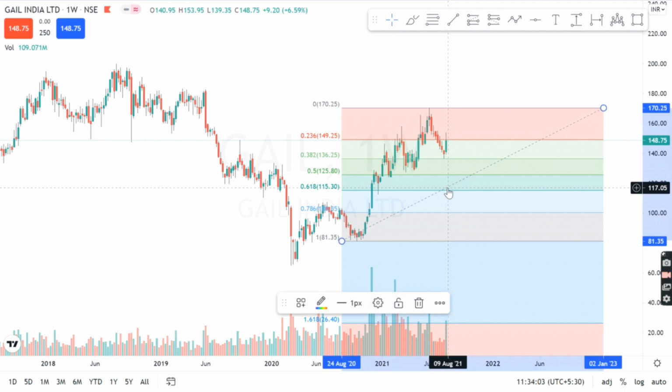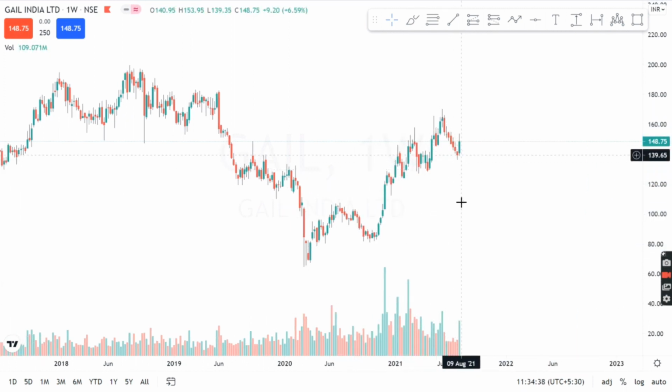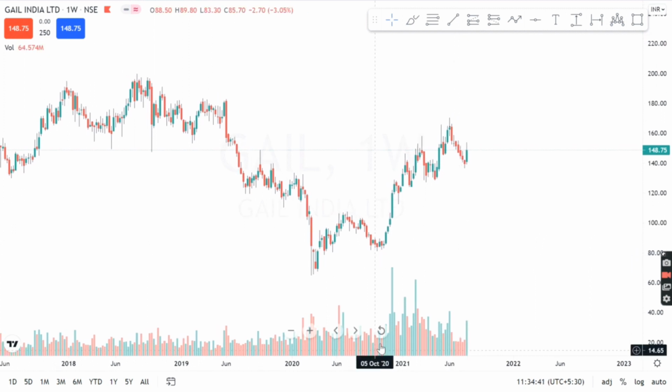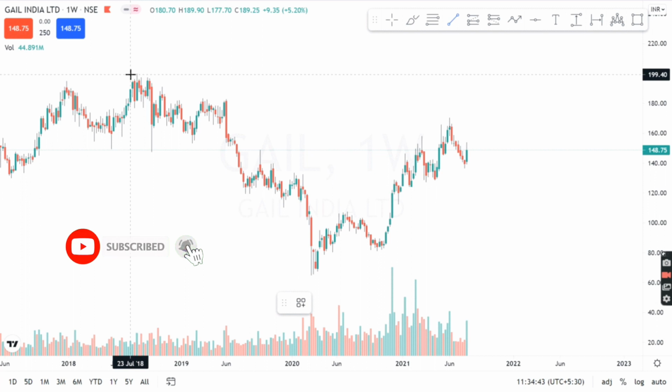And if you have any doubt, saying that only one green candle has been formed at the 0.382 level and how can I consider it a support? Because guys, this is a higher time frame, so a single candle is also a very good indicator of any pattern formation. It is a weekly time frame, so one candle has the data of 7 days, and a single candle is considered very important in this chart.